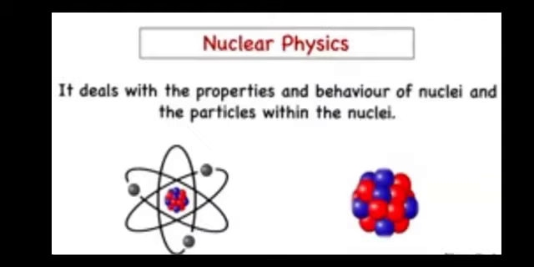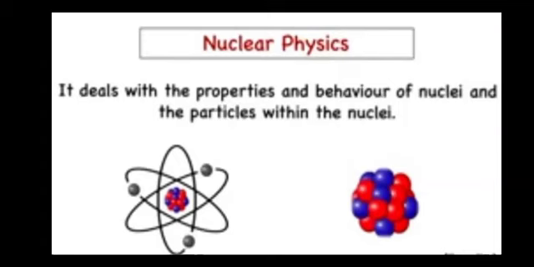Then comes nuclear physics. Nuclear physics deals with the properties and behavior of nuclei and the particles within the nuclei. First, what do we mean by nuclei? Nuclei is the plural of nucleus, and the nucleus is present in the center of the atom.